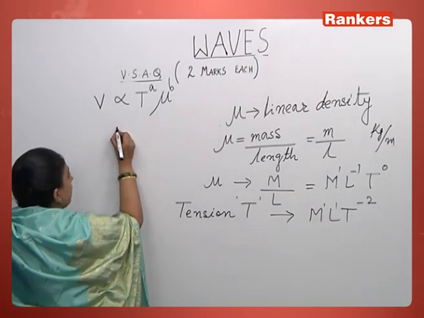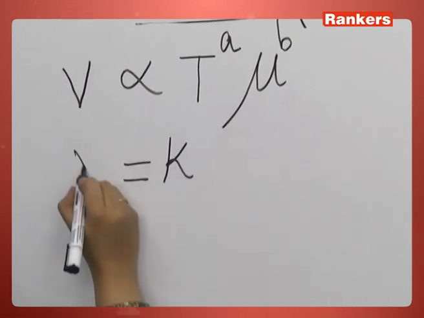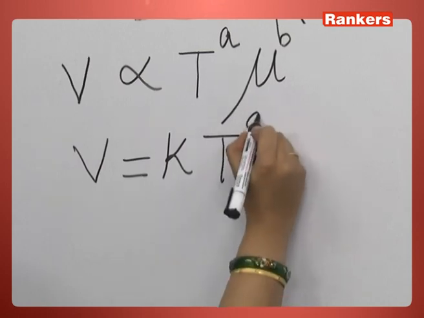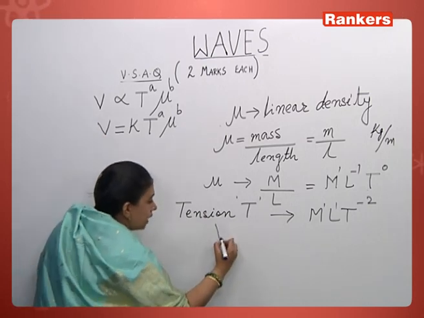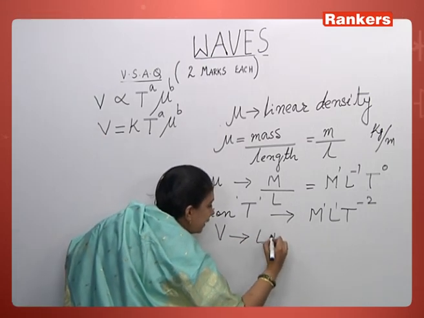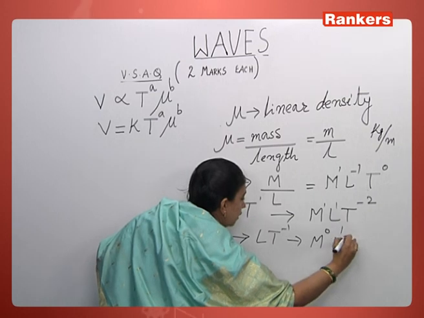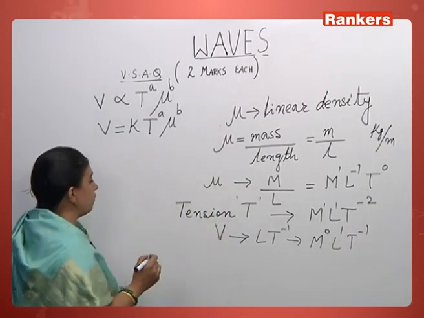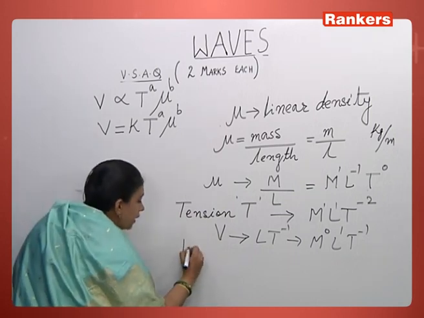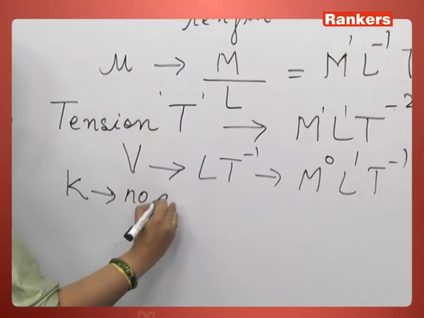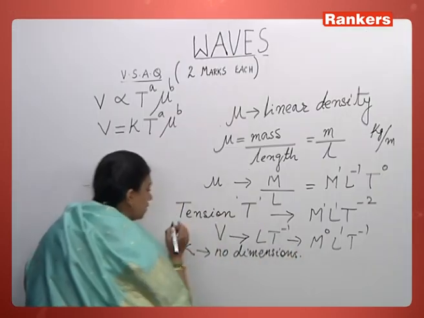So when I remove the proportionality sign, I can introduce a constant, some constant k. So V is equal to k T to the power A mu to the power B. Now let us write the dimensional formula of velocity. What is the dimensional formula of velocity? L T minus 1. That means it has dimensions M0, L1, T minus 1. So that is the dimensional formula of velocity. Dimensionally, let us substitute the dimensional formulas and see. k is a constant, so it has no dimensions. Constants do not have any dimensions.